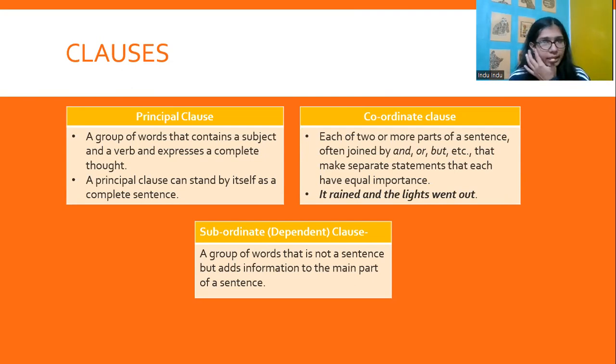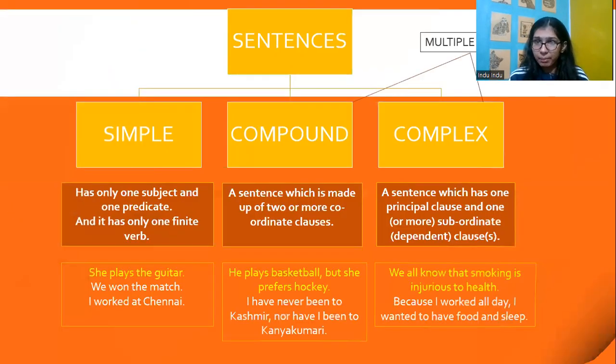Now, the subordinate clause or dependent clause: a group of words that is not a sentence, but adds information to the main part of the sentence. So this dependent clause, subordinate clause, adds information to the main part of the sentence.